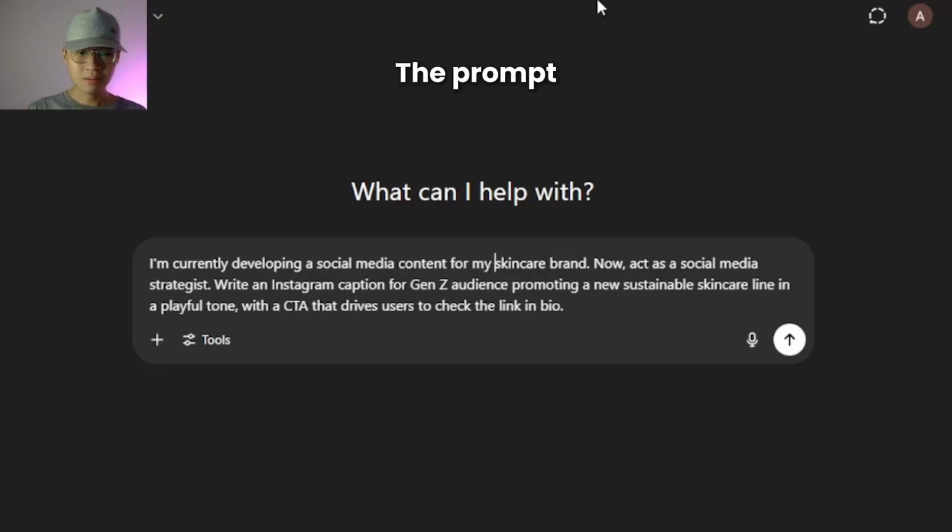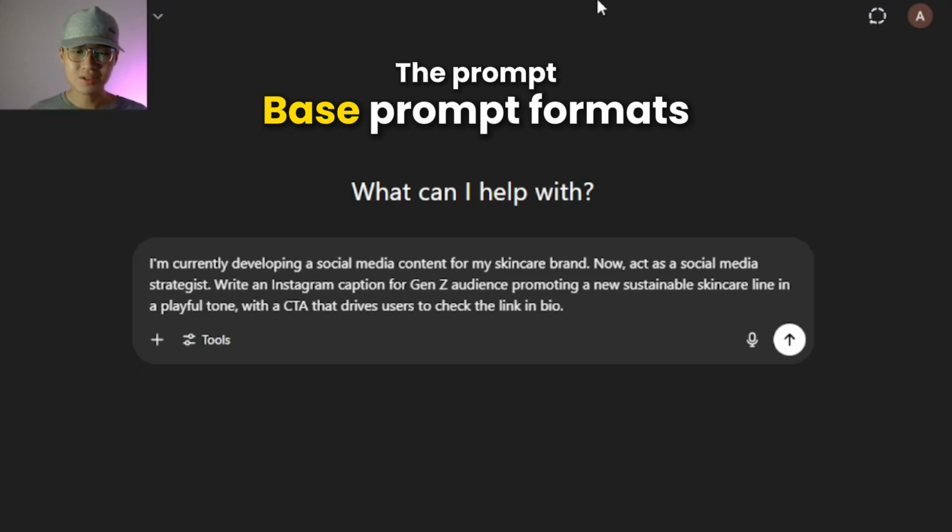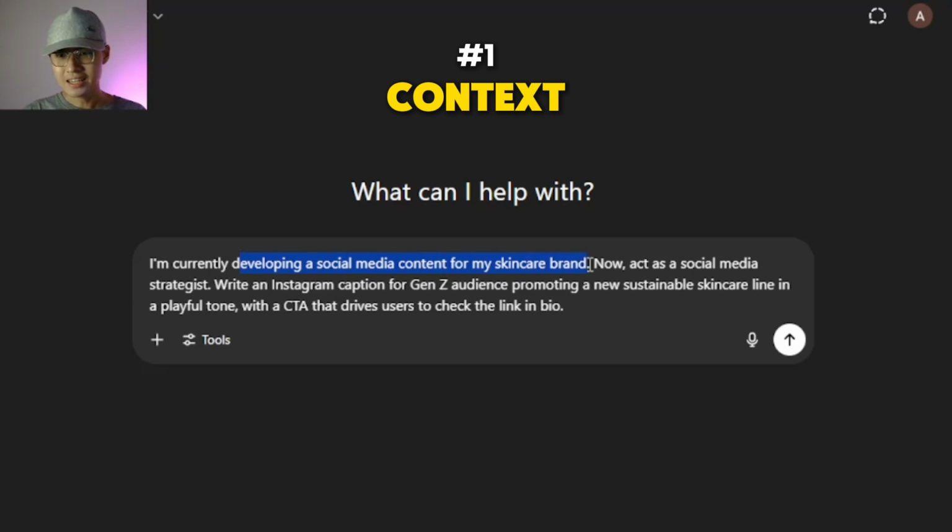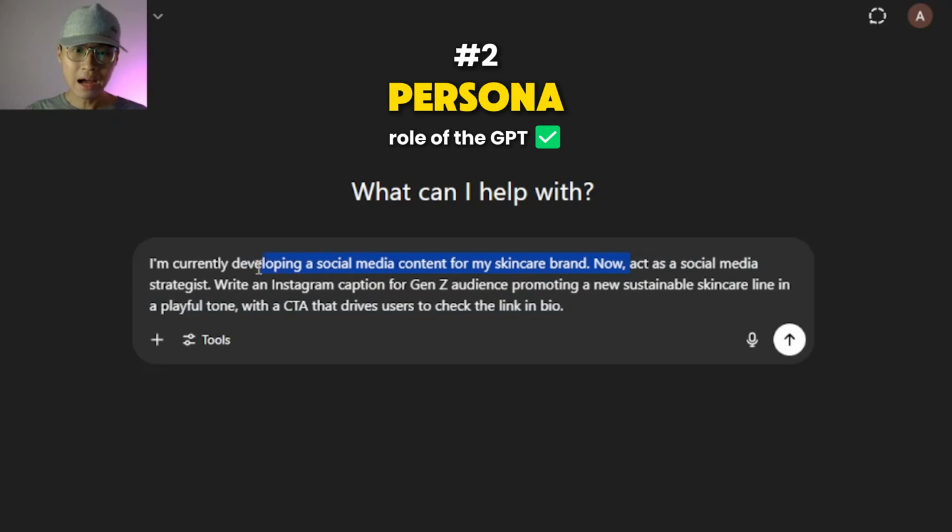And now we'll jump into the first basic structure of your ChatGPT prompt, that is context. In a nutshell, it tells GPT your profile and your current situation. So through this form, I tell my GPT that I'm currently developing social media content to promote my skincare brand. And then it should be followed by a specific persona. Who should the GPT act as? So in this prompt, I ask GPT to be a social media strategist for my skincare brand.